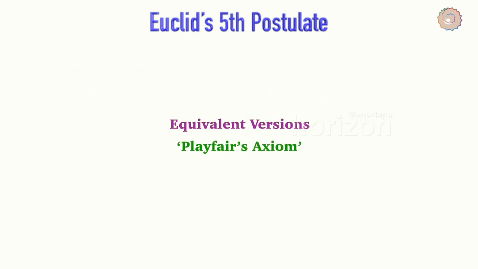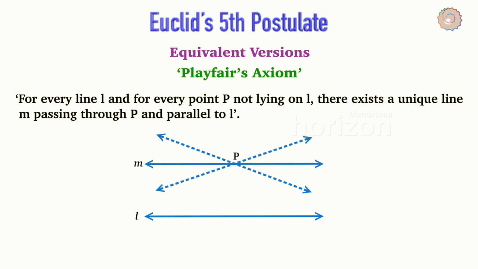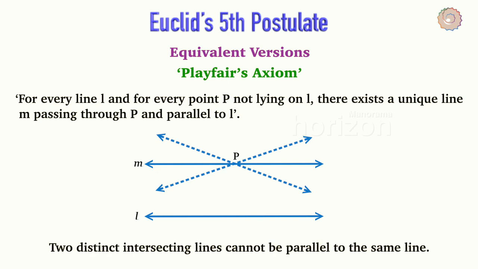It is stated as, for every line L and for every point P not lying on L, there exists a unique line M passing through P and parallel to L. Here you can see that of all the lines passing through the point P, only one line M is parallel to line L. This result can also be stated in the following form. Two distinct intersecting lines cannot be parallel to the same line.